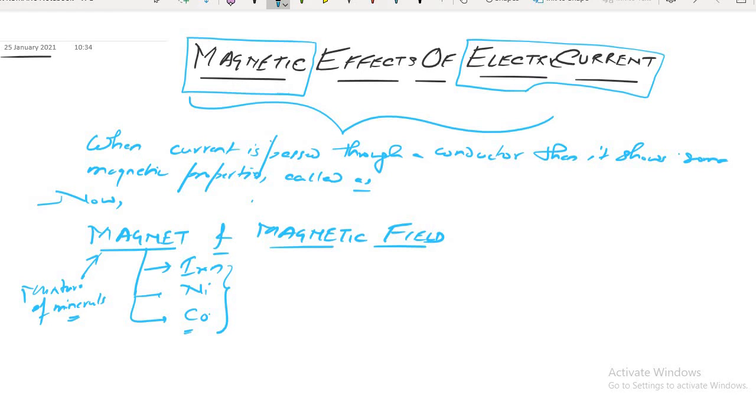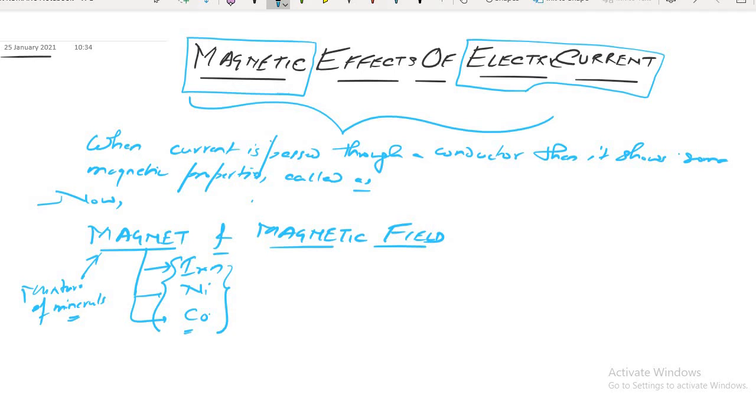So a magnet attracts these three things. Some metals don't, but they attract metals like iron, nickel and cobalt. Is that clear? Yes, sir. Now you tell me one thing.